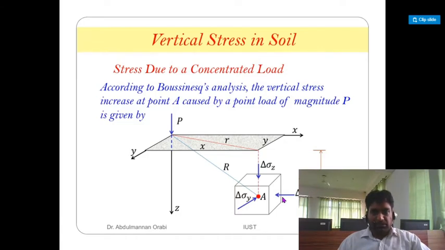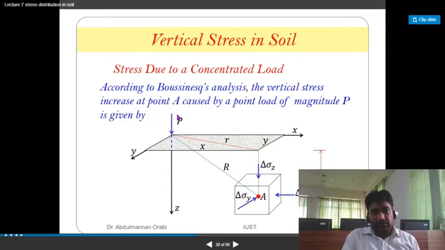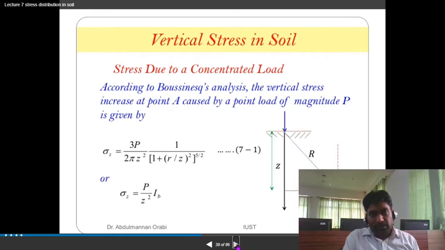According to Boussinesq analysis, the vertical stress increase at point A caused by a point load of magnitude P is given by the following. If you are applying the point load P over here, it is the y dimension, and this is the x dimension. The radial distance between point A and the load application is capital R, and this is a small r. So this is how the formula is derived.